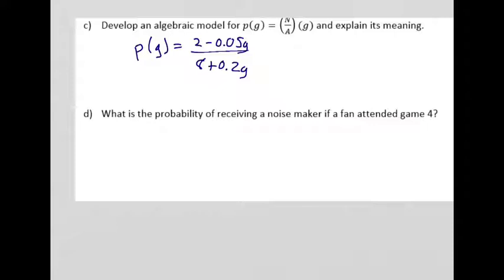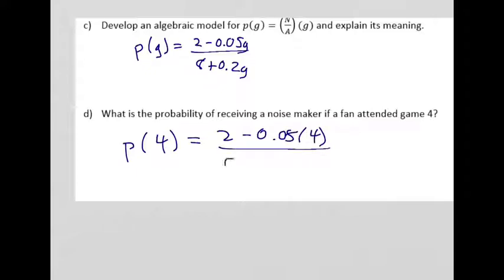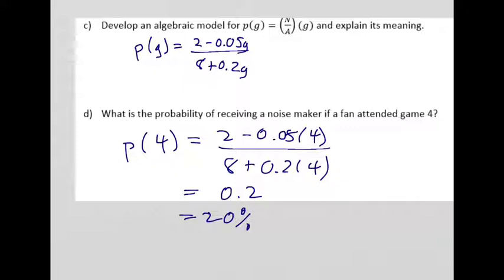So to figure that out, all we have to do is put in 4 for g and then evaluate the value of P. Okay, so we're evaluating P of 4, so that'd be 2 minus 0.05 times 4 over 8 plus 0.2 times 4. So let's see what that works out to be. Comes out to approximately 0.2, which means that there's a 20% chance that on game 4 you could walk in and get one of those noisemakers, one of those thunder sticks, or one of those big bugle horns.